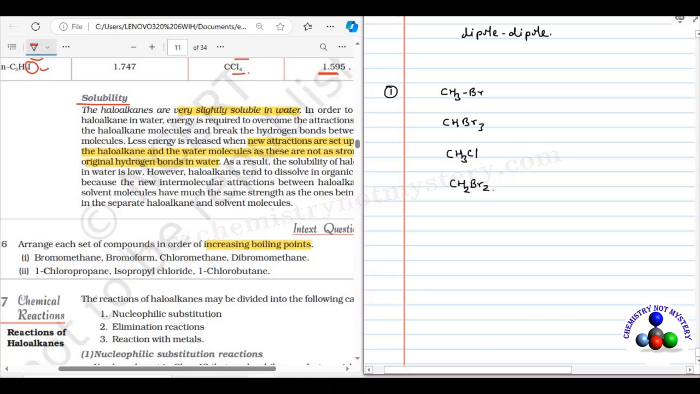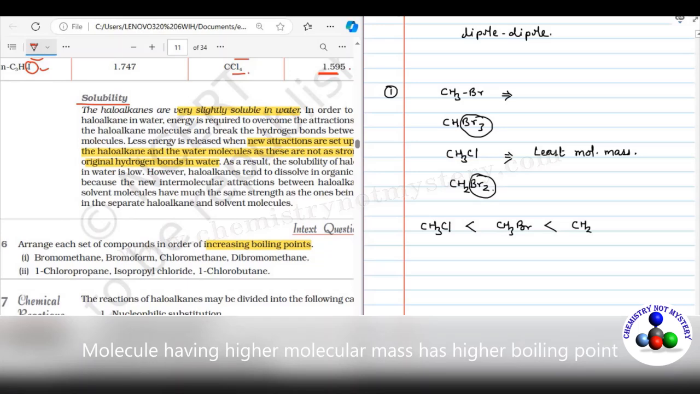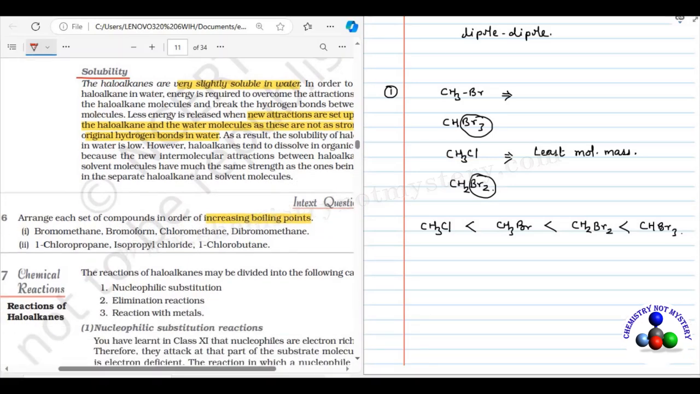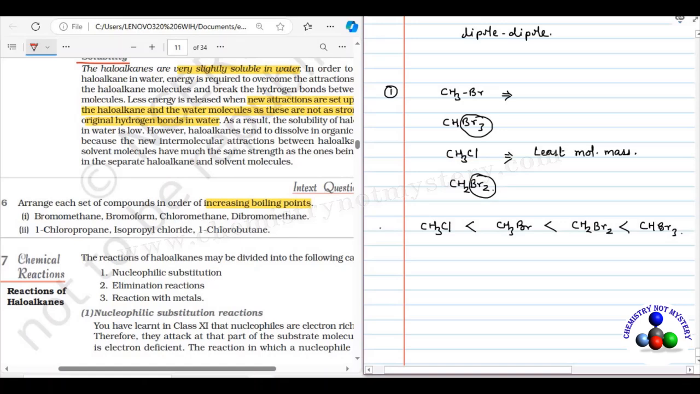They all are one carbon molecules, so the number of carbons is the same in all these molecules. You just have to compare the molecular mass or the number of halogen atoms in these molecules. Bromomethane and chloromethane are monohalogen compounds. When you compare the molecular mass of monohalogen compounds, chloromethane has the least molecular mass. Bromomethane will have higher boiling point. Then bromoform will have the highest boiling point. So this is the order of boiling point.